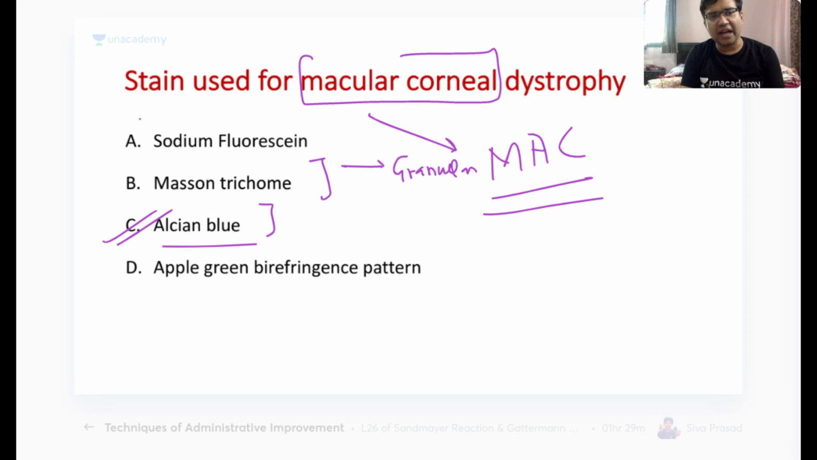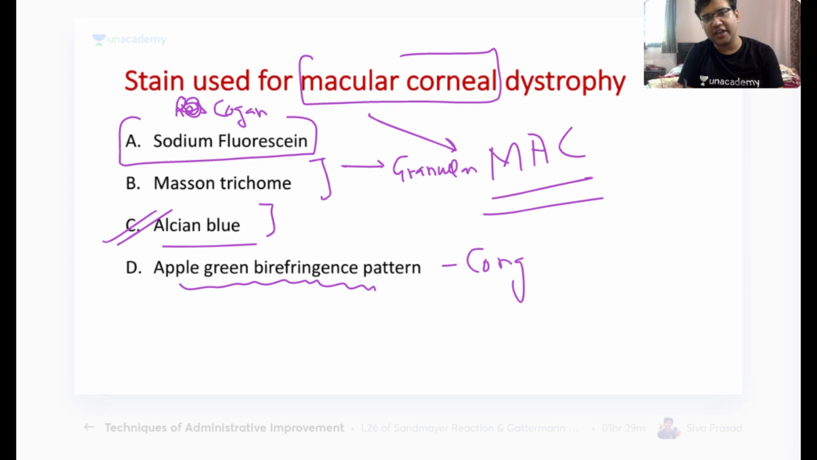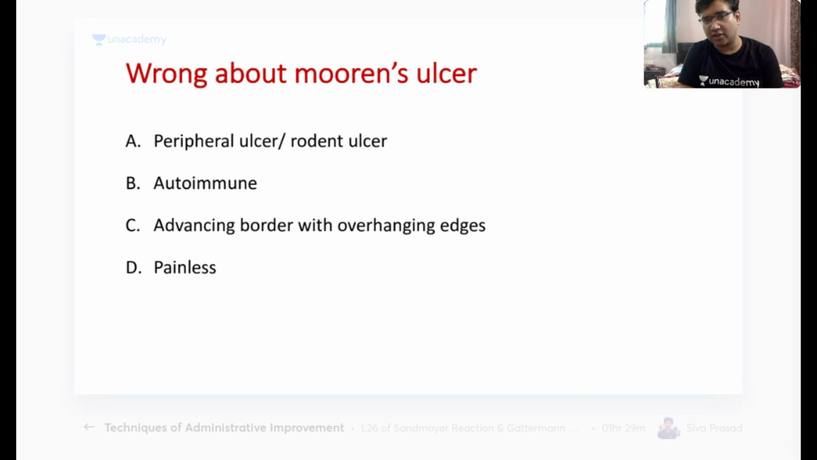Remember, whenever you have an epithelial dystrophy like Cogan's map-dot-fingerprint dystrophy, then you use sodium fluorescein. And apple green birefringence pattern is seen on the Congo red dye. Okay, sorry, Congo red dye is basically seen in the lattice dystrophy. So remember, the dystrophies and the stains that are there in ophthalmology are so much important. I have discussed it many times. If you want to get the video, just inform me after the session.